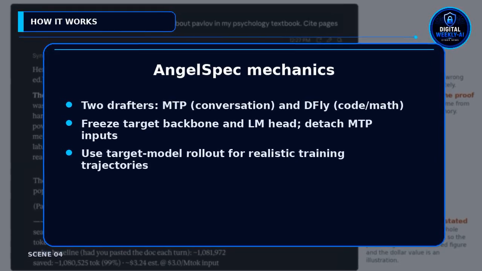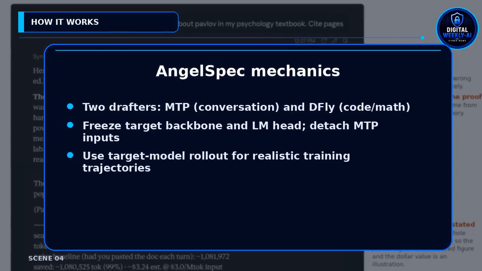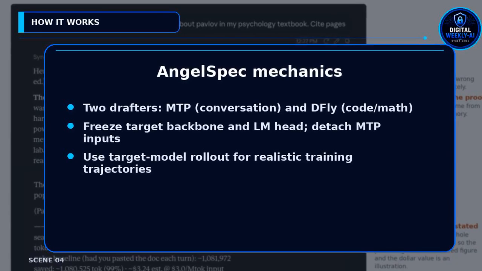AngelSpec implements lossless speculative decoding. A drafter proposes multiple tokens, and the frozen target verifies them in one forward pass. AngelSpec trains 2 drafters, MTP for conversation and DFly for code and math. Key training choices: freeze the target backbone and LM head, and use target model rollout so the drafter sees real inference trajectories. Reportedly, mean acceptance at t equals 0 rose from 52.8% to 66.4%. Mean accepted length increased from 2.58 to 2.99.